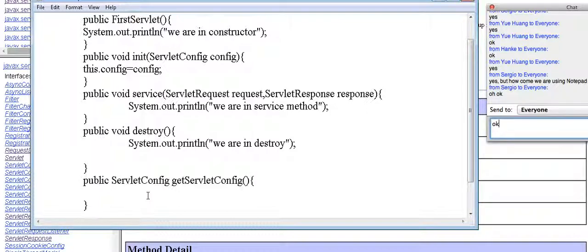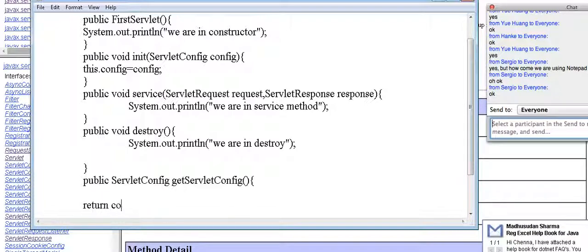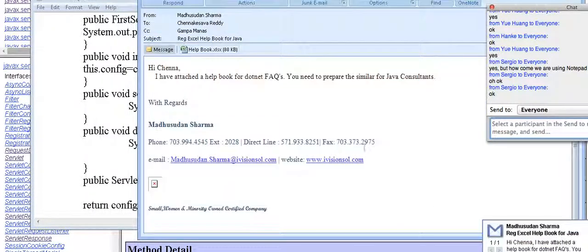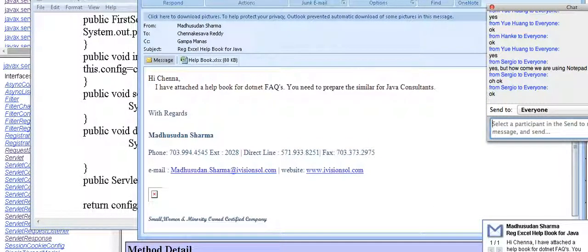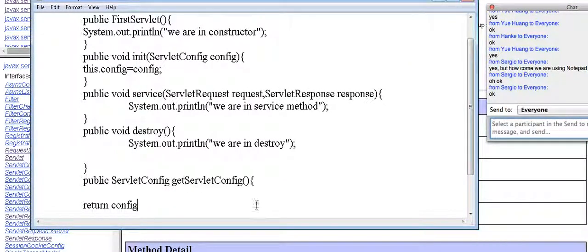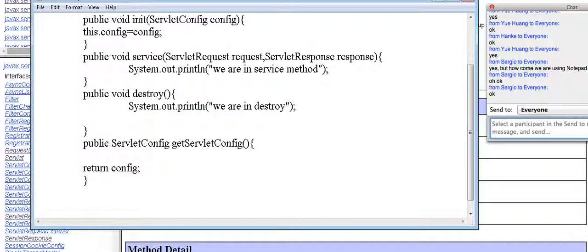That's getServletConfig. Inside that, what do I have to pass? Nothing. Now here I have to return the config object, right? return config. Now public String getServletInfo.